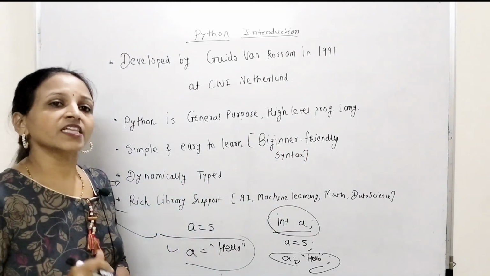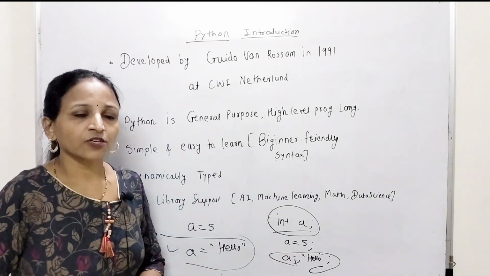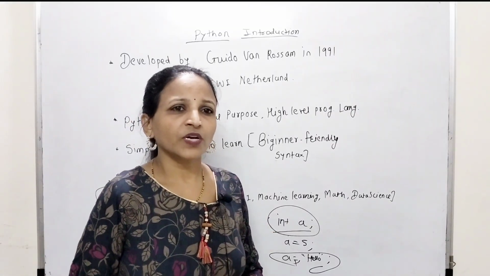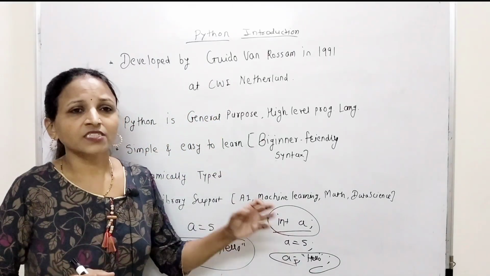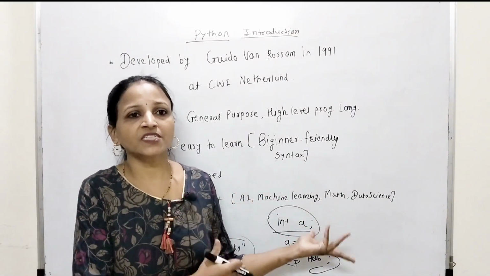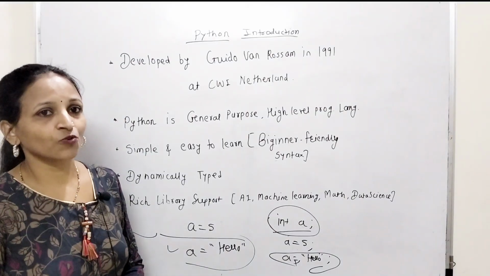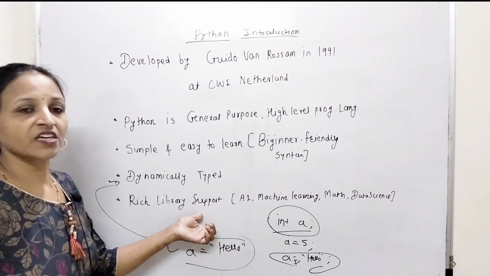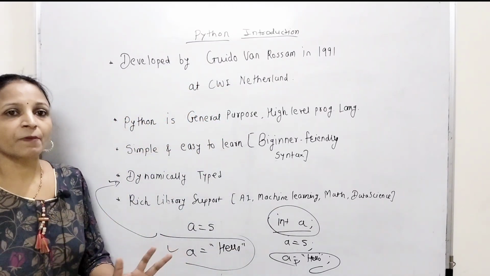In case of Python, again there is a rich set of libraries present. Suppose you want to do any mathematical or statistical calculations, then there is the NumPy library. Nowadays, for the very popular artificial intelligence, machine learning, and data science, a rich set of libraries is present in Python. The functionality already present in those libraries you can directly use in your program. That's why there is no need to write too much lengthy code again. This is a very important feature of Python, that it has rich library support. Now this is all about the introductory part of Python.